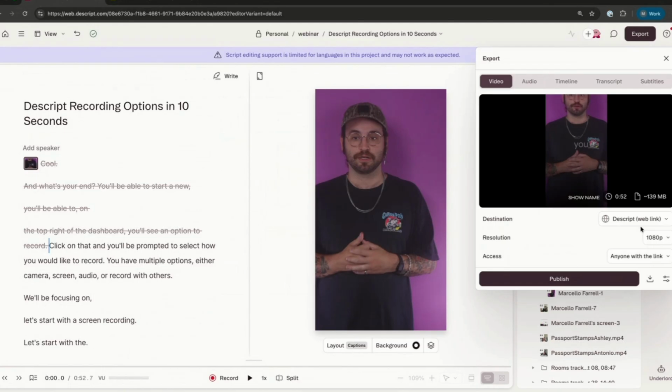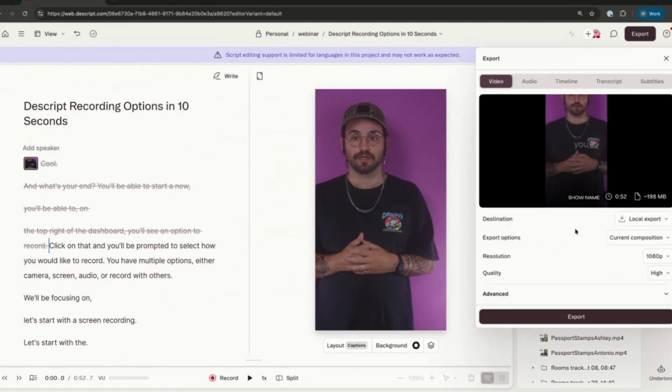This functions the same as a private Vimeo or YouTube video. So if I select publish here, this will publish the current video or the current clip so that I can share this out, or save that video and post it to socials. Same idea here. If I have a local export, I can download the file locally and then distribute it to whatever platforms I see fit.